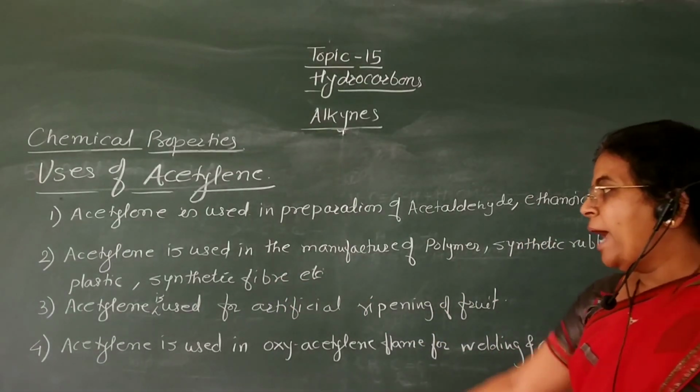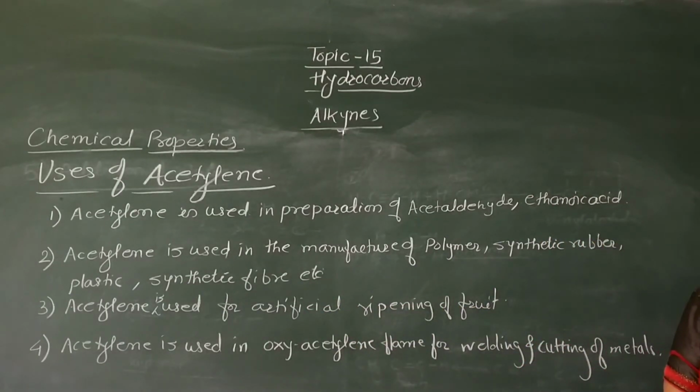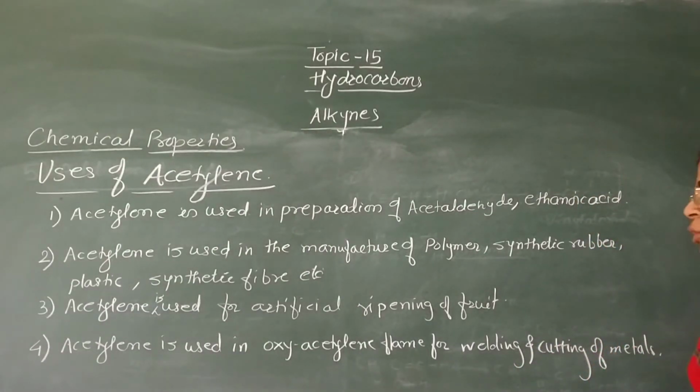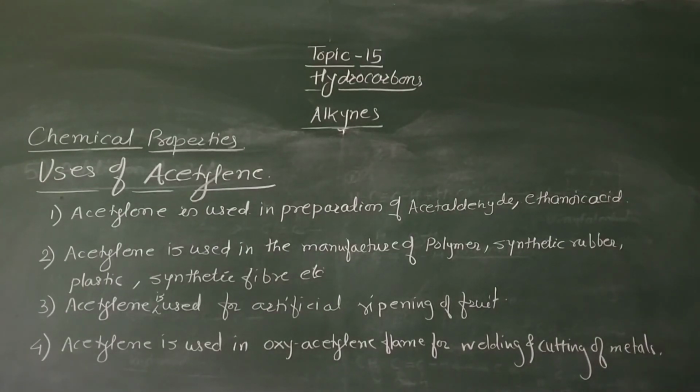Then third, acetylene is used for the artificial ripening of fruits. Like ethylene, this acetylene is also used in the artificial ripening of fruits. And last one, acetylene is used in oxyacetylene flame, which is used for the welding and cutting of metals.